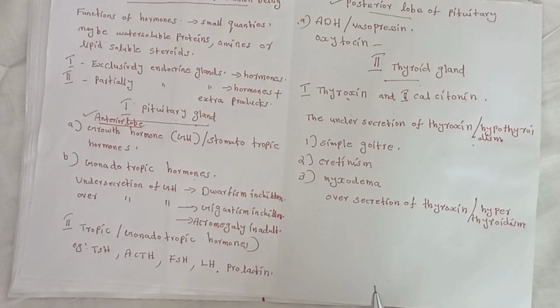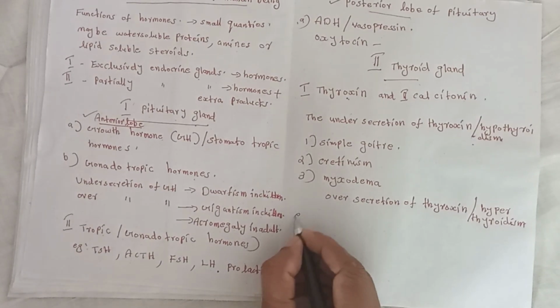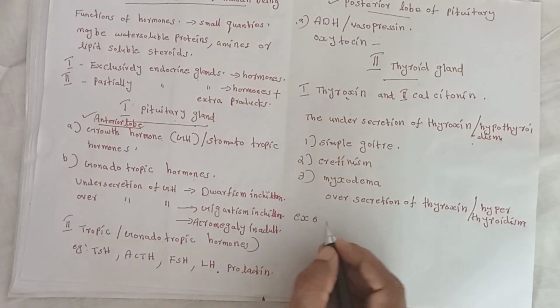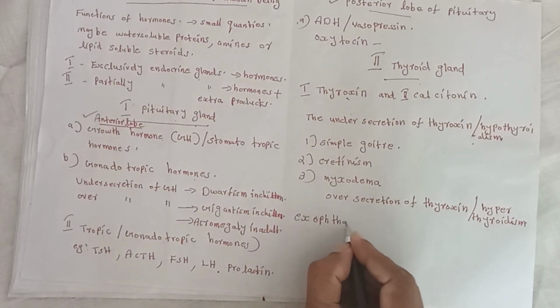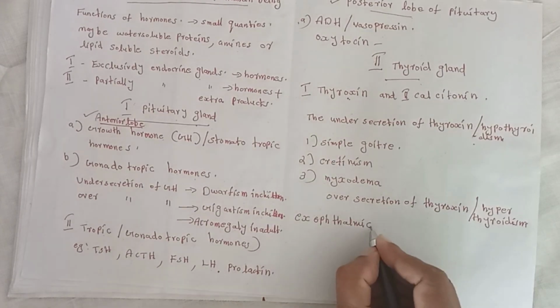The over secretion of thyroxine produces exophthalmic goiter.